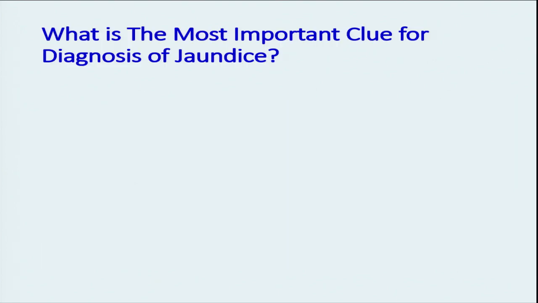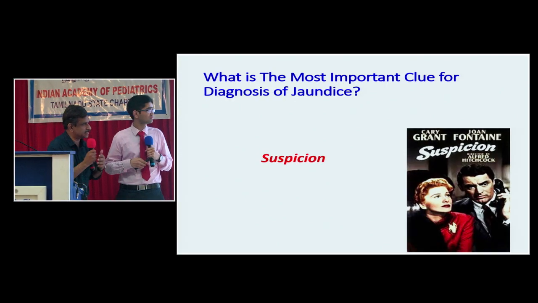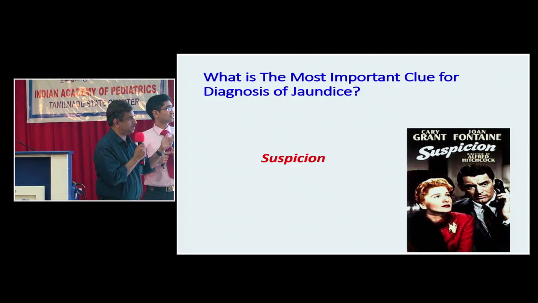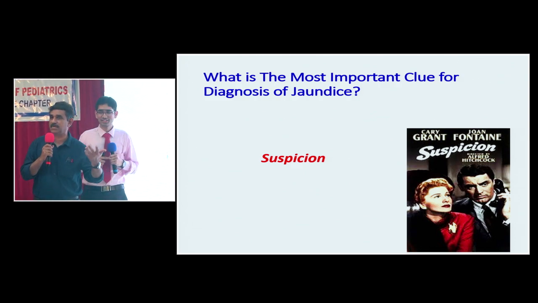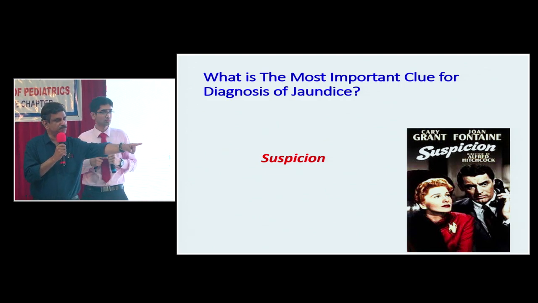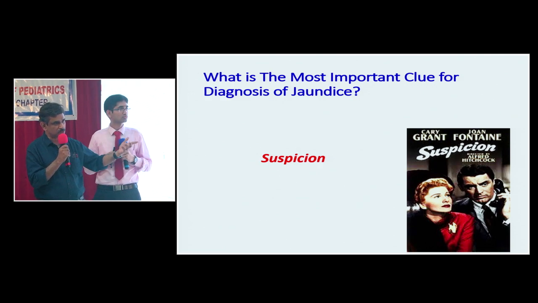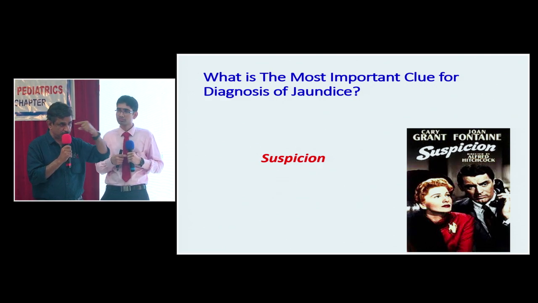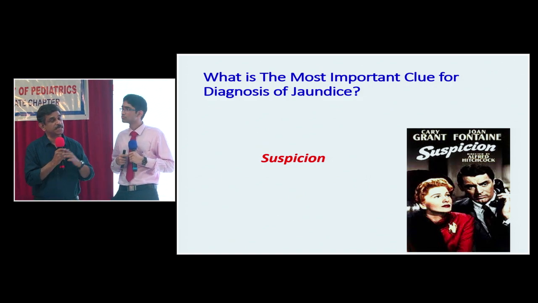What's the most important clue for diagnosis of jaundice? The most important clue is suspicion. Just like the Alfred Hitchcock thriller, Suspicion. It's an old movie starring Cary Grant and Joan Fontaine. You should suspect other conditions. Don't feel that this is going to be Wilson disease alone. This may be some other condition. For example, I feel that he's got some features suggestive of Hunter syndrome or Hurler syndrome because of the hypertrichosis. He's got bushy eyebrows, synophrys, hypertrichosis. So many features. And the liver and spleen are quite large.